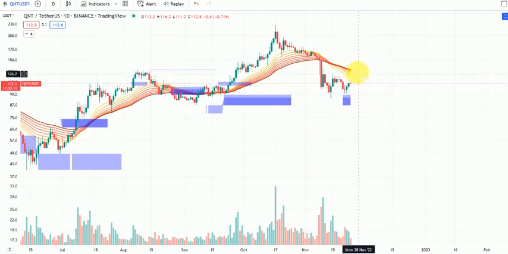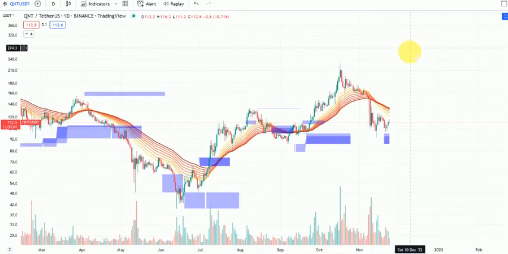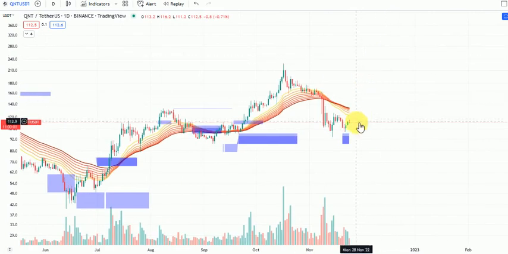But if for any reason we flip this resistance and flip it as support, we should be seeing higher prices, even to the 500 region for Quant. So we should be looking at support levels even at the $122 mark and then the $133 mark.